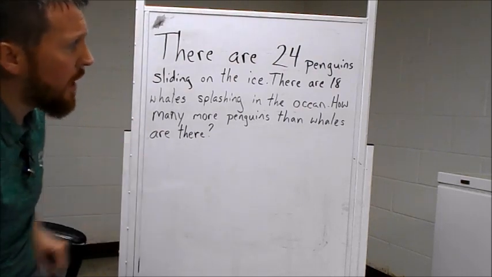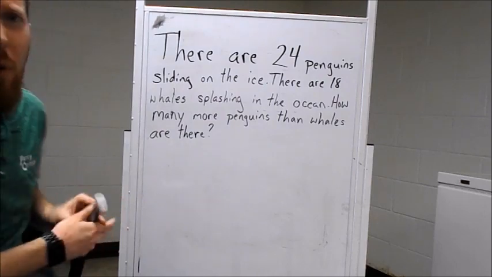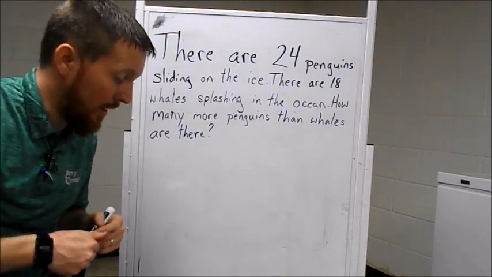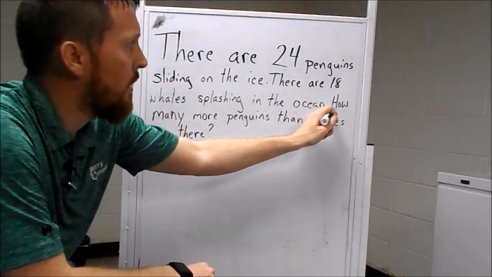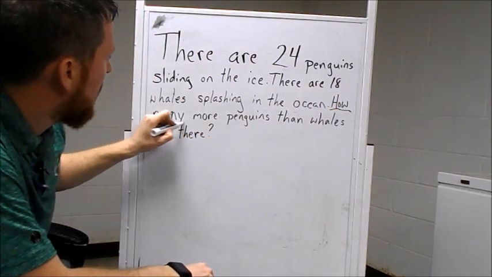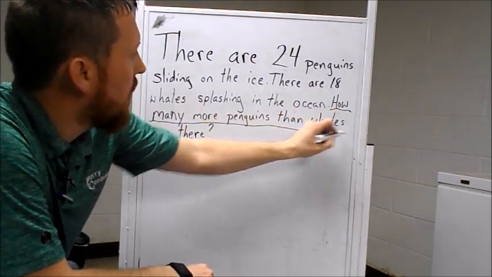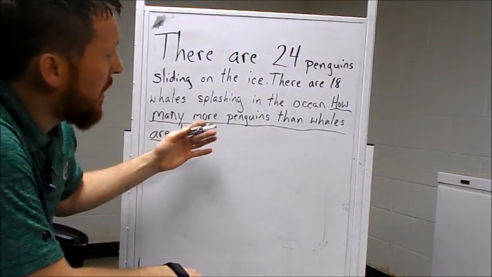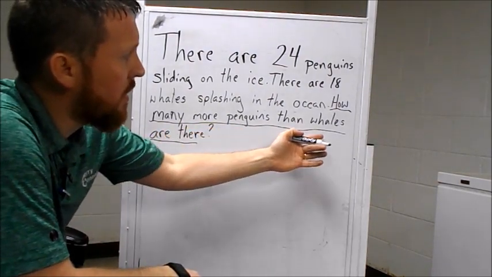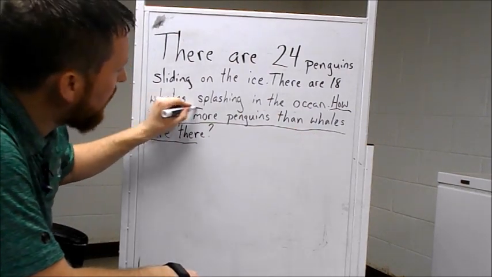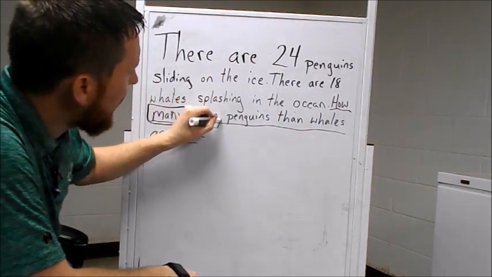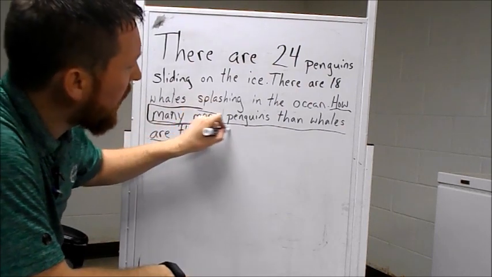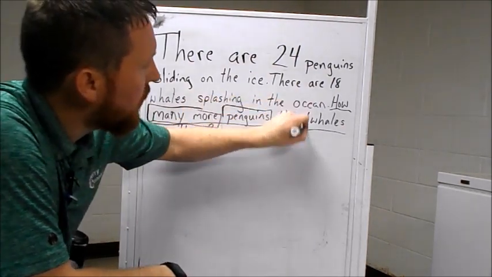The first thing I always say to do is we want to know what our question is asking. I underline our question. How many more penguins than whales are there? Therefore, I know based off of them saying penguins and whales, how many more is key information for me. And I am comparing penguins to whales.